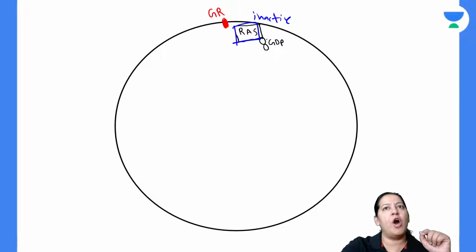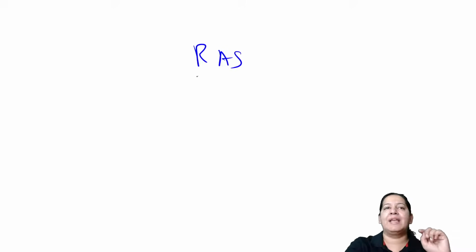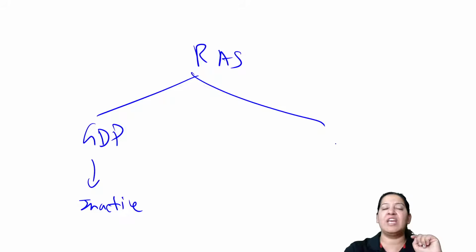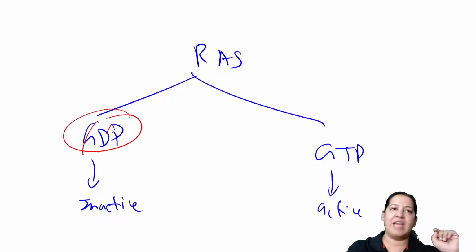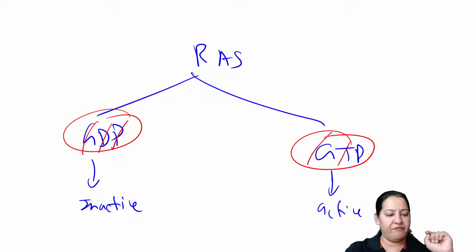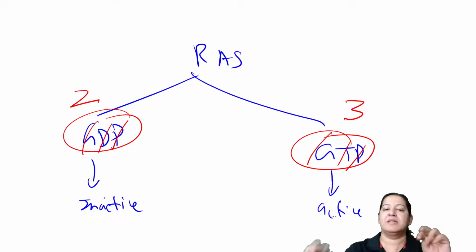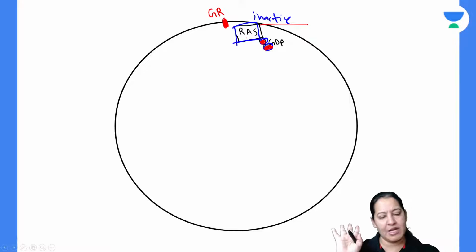It is inactive right now. Why is it inactive? It is bound with GDP. Now there is a rule. When RAS protein is bound with guanine diphosphate, it is inactive. And when RAS protein binds with GTP, it is active. GDP is guanine diphosphate. GTP is guanine triphosphate. So when two phosphate groups are present, it is inactive. When three phosphate groups are present, it is active. Count the number of phosphate groups here. There are two phosphates. That's why this RAS is inactive. Till now, is it okay?